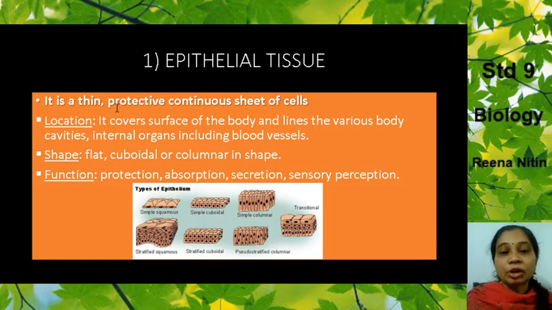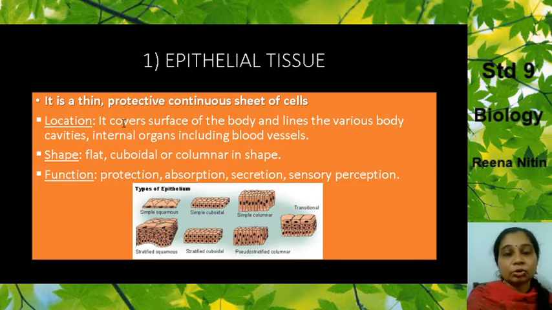And what will be its function? Of course, it has to be protective. At the same time, there has to be a continuous sheet of cells. Remember, it is protecting, so it has to be a continuous sheet of cells. Now, where is its location? It covers the surface of the body, the body of the person or the animal or the organism, and lines the various